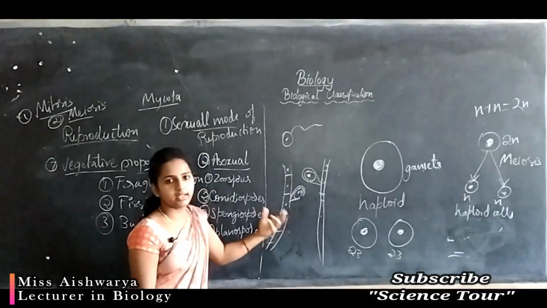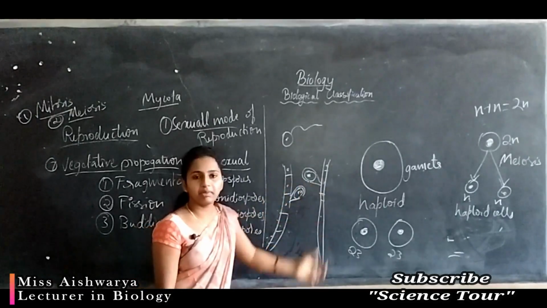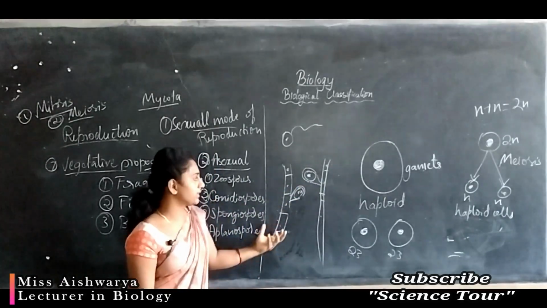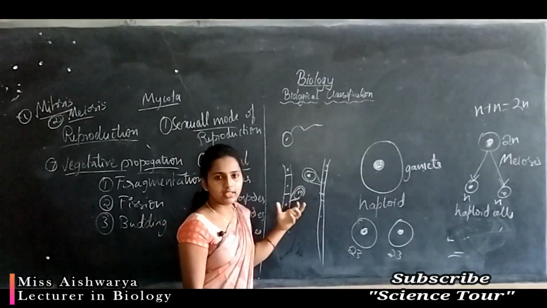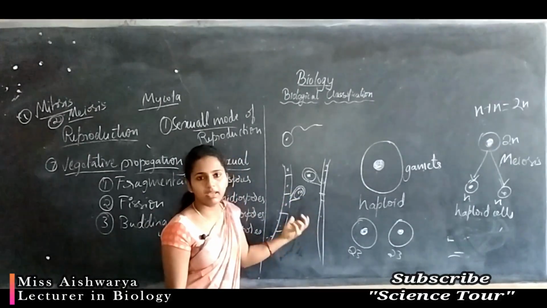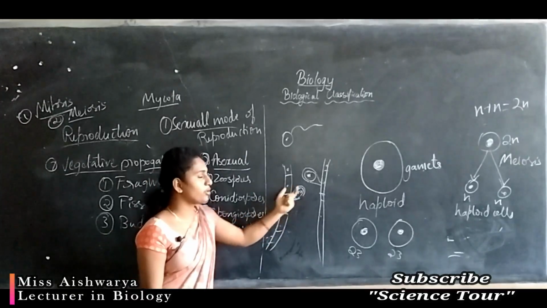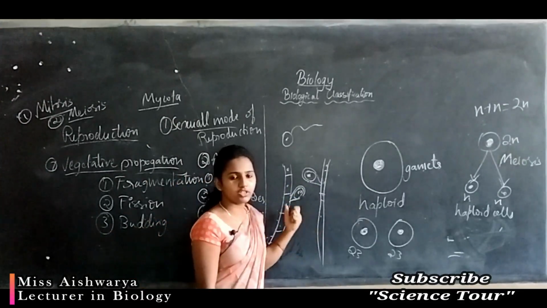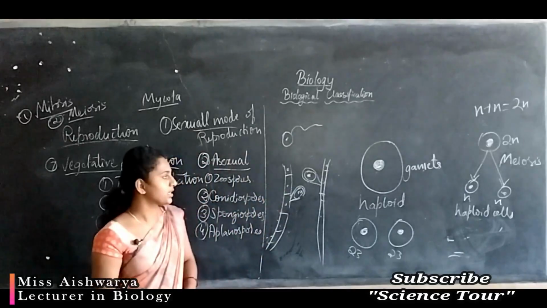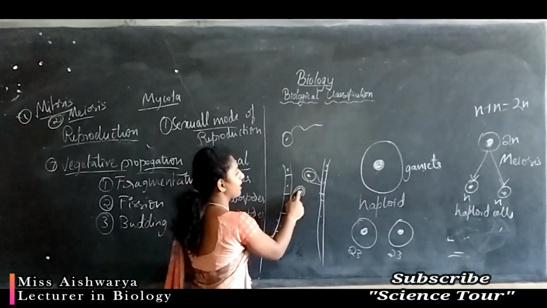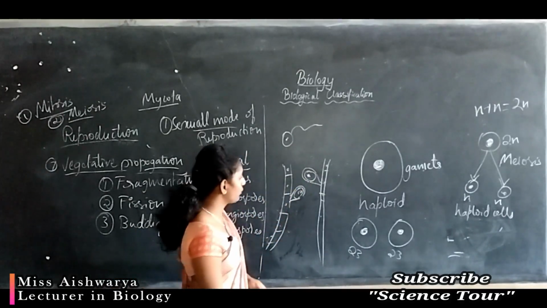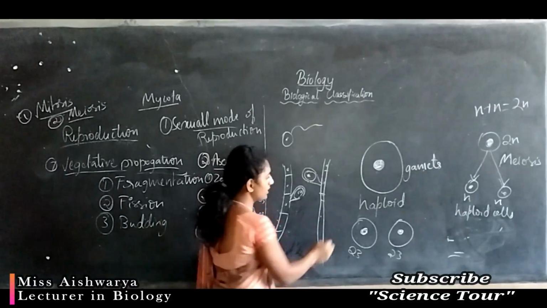In higher organisms, they are represented as male and female gametes. In lower organisms we cannot differentiate male and female fungus, so they simply mention it as positive and negative strain or positive and negative gametes. So these haploid gametes will fuse and form a single structure.